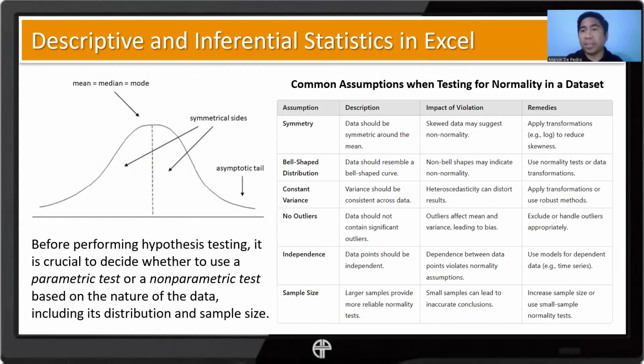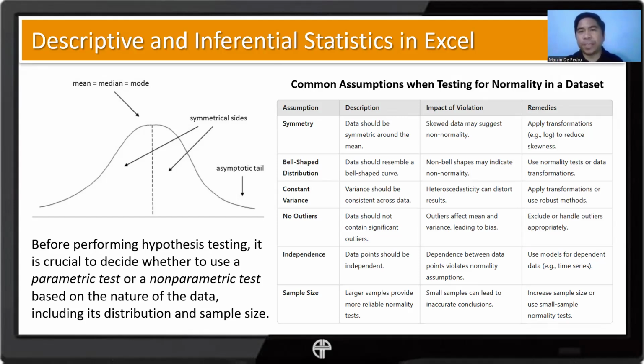You can also see in the result of your descriptive statistics that the skew is zero or almost zero. And we have the asymptotic tail, meaning the curve will never touch the axis. There are no values that are negative, and it will never be exactly equal to zero, only approaching it.